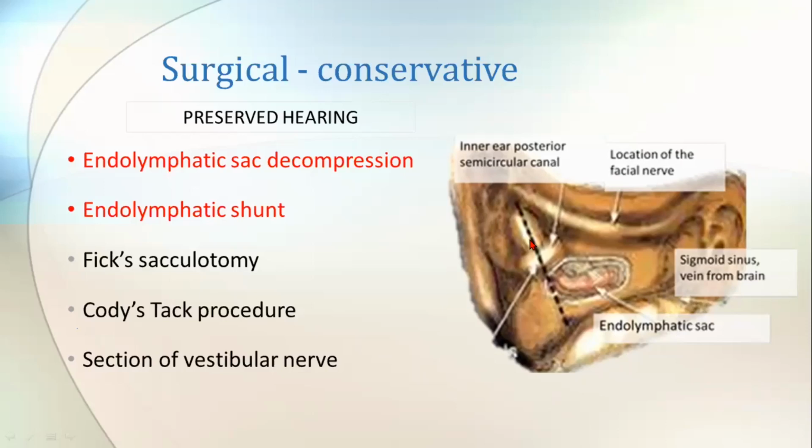So what is the Donaldson line? This is the lateral semicircular canal and this is the posterior semicircular canal, right? See the difference in their planes. If you draw a line in the plane of the lateral semicircular canal, it will bisect the posterior semicircular canal into two halves. If you extend this line posteriorly, below this line you can identify the endolymphatic sac in this region. Drill over the bone over this region and identify the sac. Just open it up. That will be the endolymphatic sac decompression. If you want to put a small tube connecting into the mastoid, then it will be an endolymphatic shunt procedure, right?